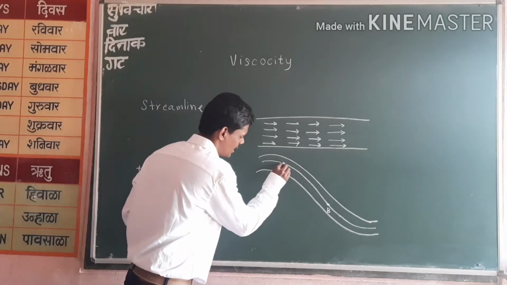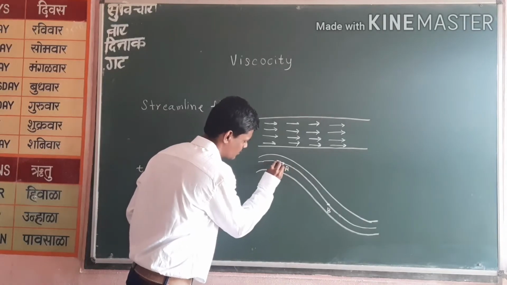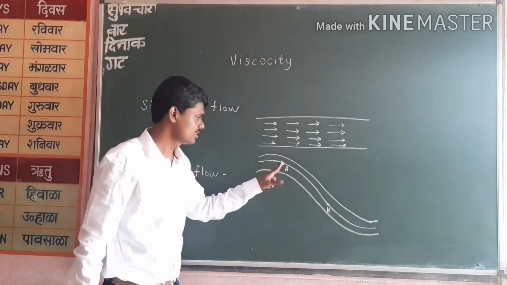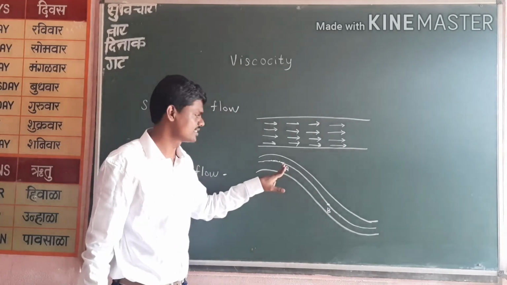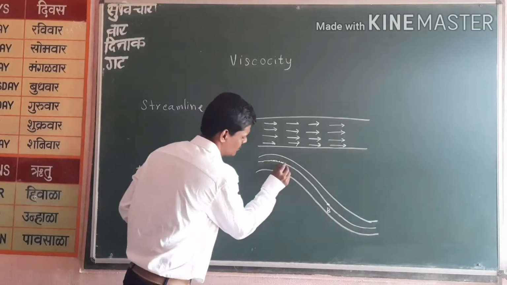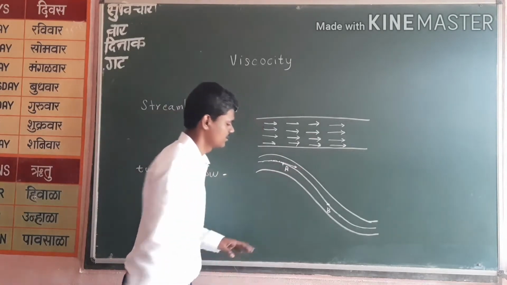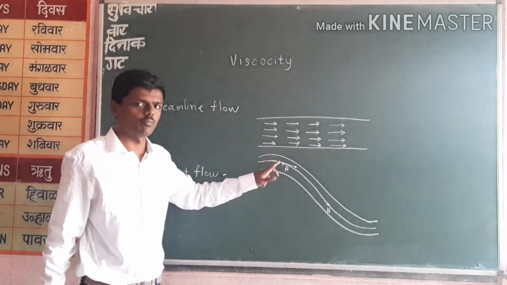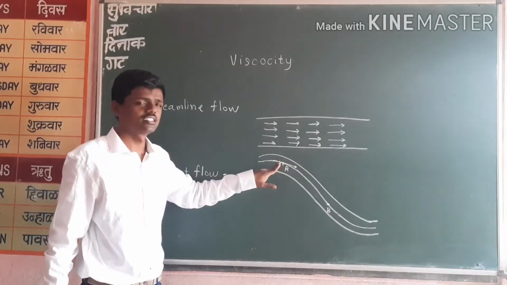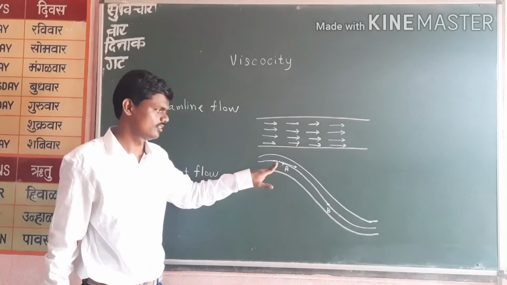That means at this point, all the particles from behind have the same velocity when passing this point, same in direction and velocity. That means we can show the direction like this. At this point, each and every particle over time passing this point is the same. That is, velocity and direction are the same over time.